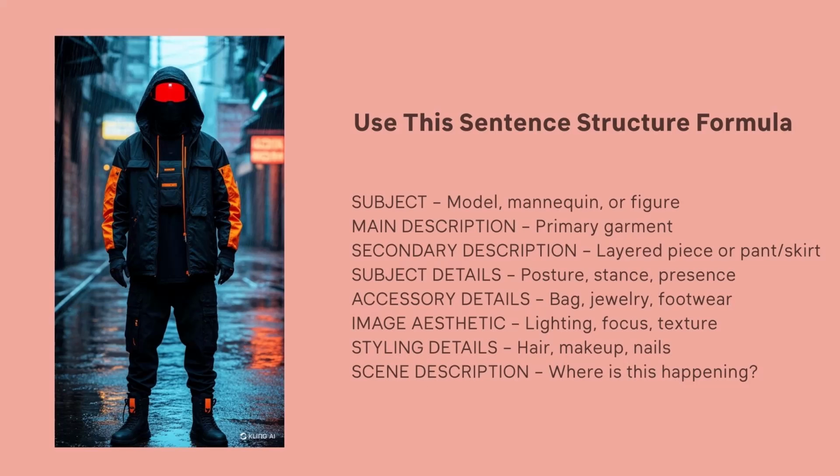Again, the image aesthetic is different from your aesthetic direction because now with your image aesthetic, you can discuss the lighting, the tone, or the image style. Imagine you're speaking to your photographer, letting them know exactly how you want the image to be seen. Next, when it comes to your subject, you want to discuss styling details, meaning what's the hair look like, what type of makeup is it, even down to the nails. All of these details can be written within your prompt.